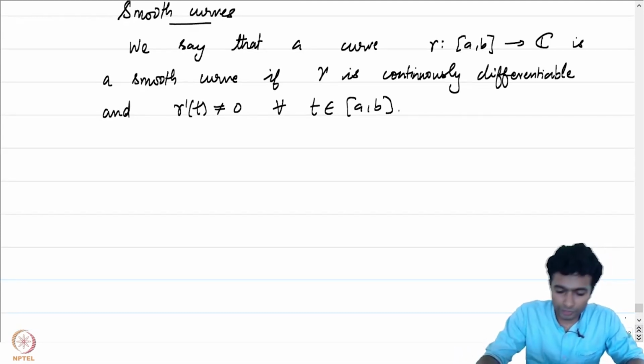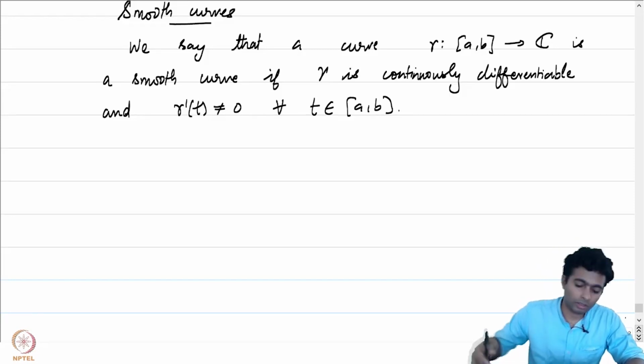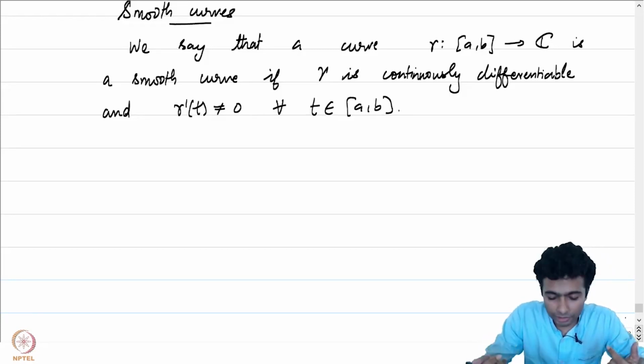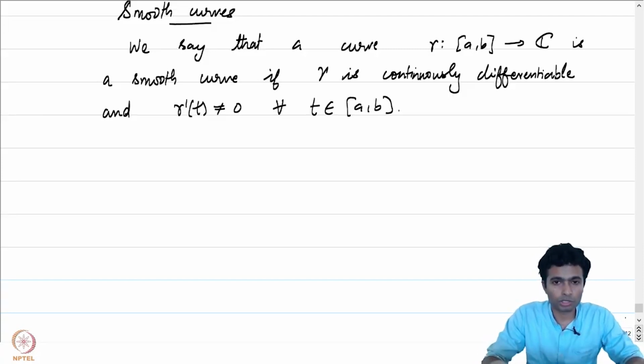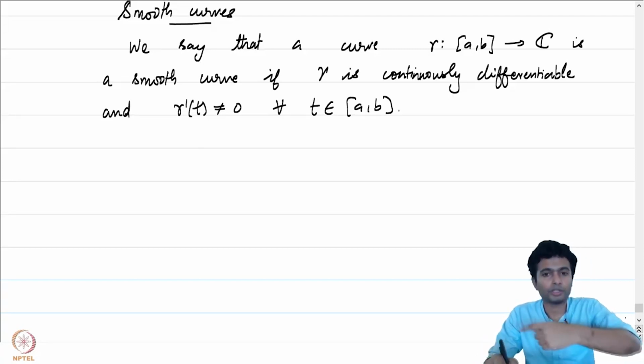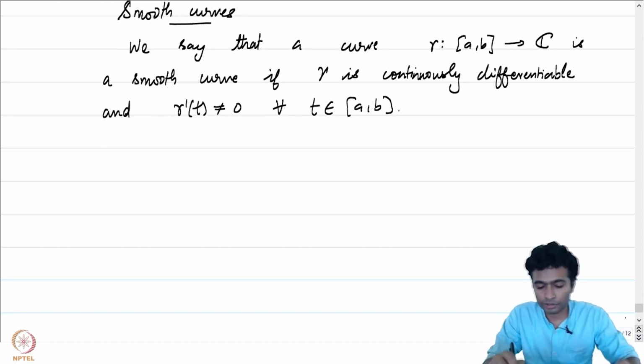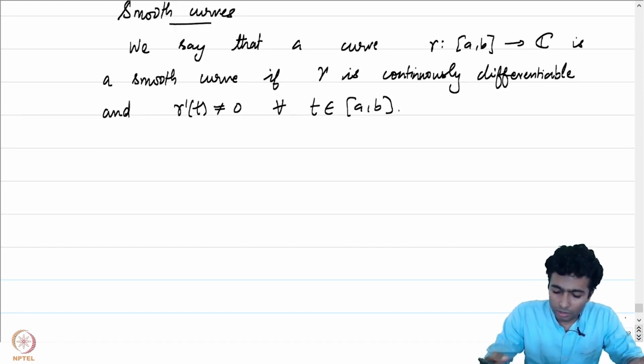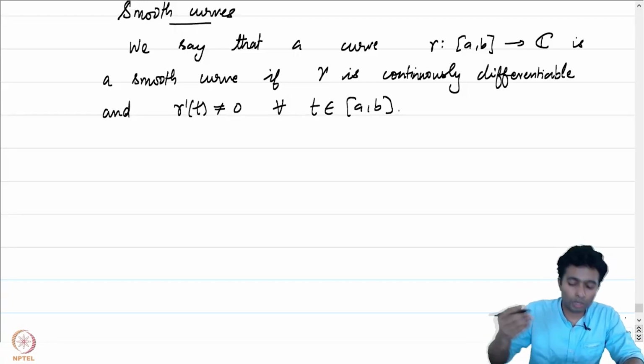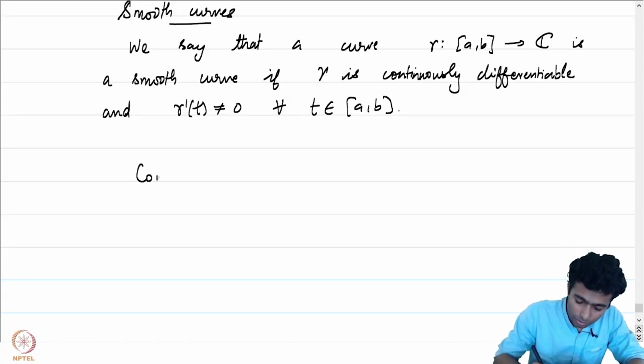So the straight line path, for example, is a smooth curve. Most of the curves we have actually encountered are smooth curves. In fact, we were writing down the equation of the circle. That's a smooth curve. Most of the curves, as I said, are smooth curves, either smooth curves or what I'm going to write down next, contours.